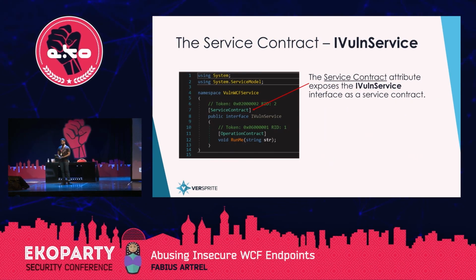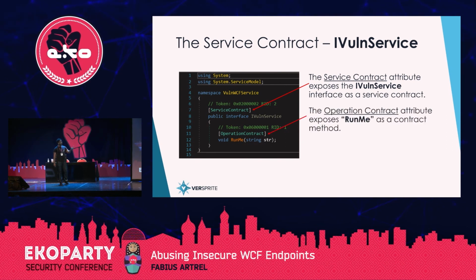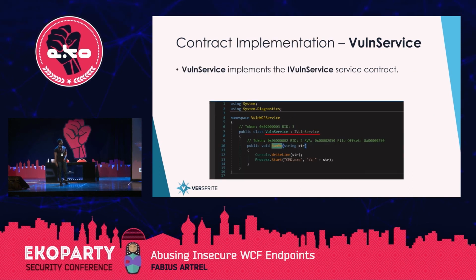So the service contract is defined in iVuln service, the interface that we just mentioned. You can see it has a service contract attribute, and it also has an operation contract attribute over the method named runMe. So vuln service actually implements that interface.